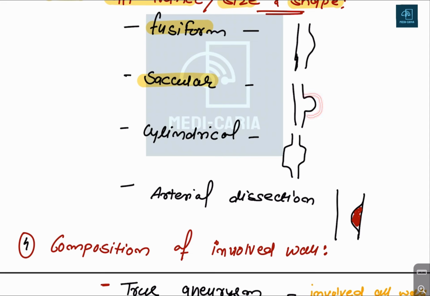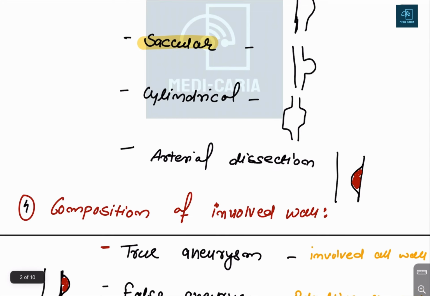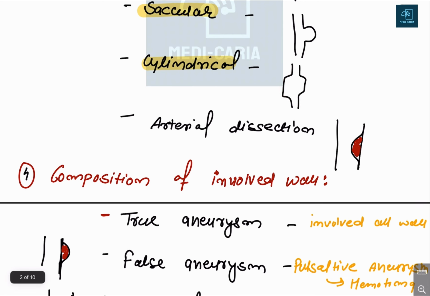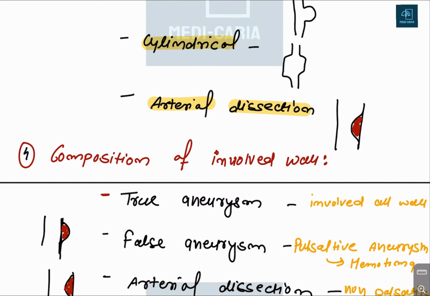Third is cylindrical, which involves the whole circumference of the vessel wall. And arterial dissection is also called an aneurysm because there is also a permanent and localized dilatation, so it can also be included in the aneurysm.